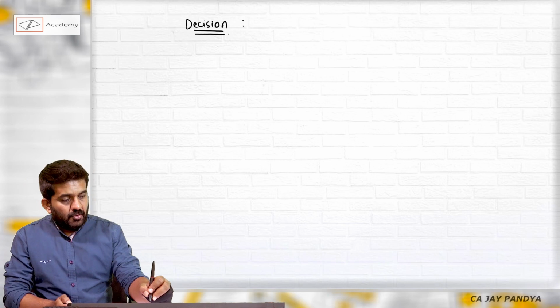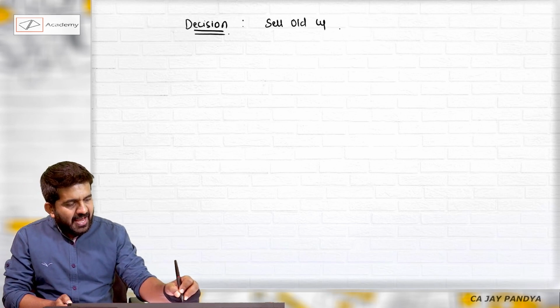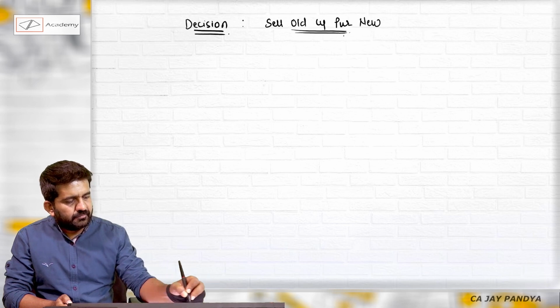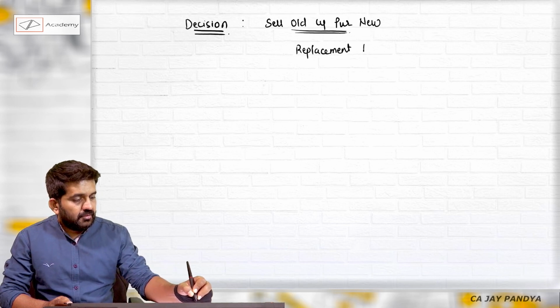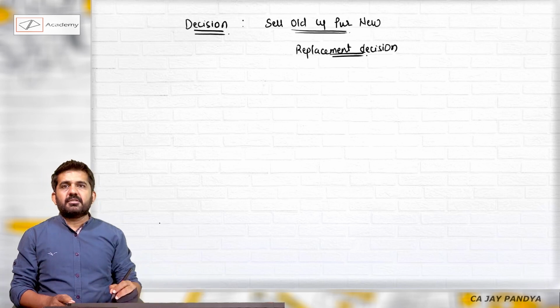Please understand, this question is not whether you should purchase new machine or not. What decision you are taking, please try to concentrate. Whether to sell old and purchase new. This type of decisions are replacement decisions.